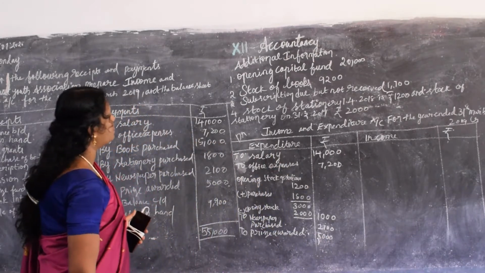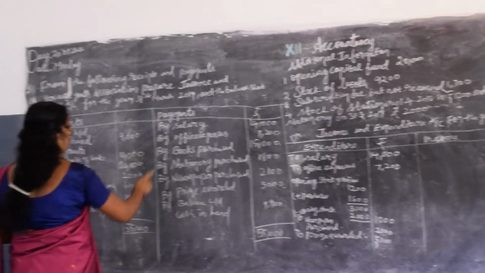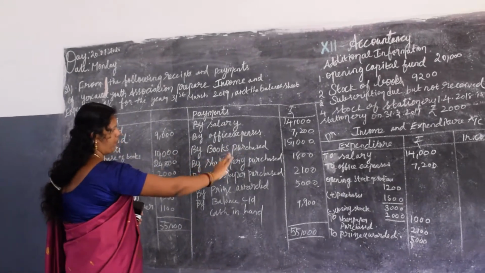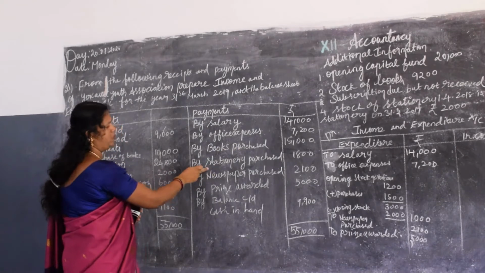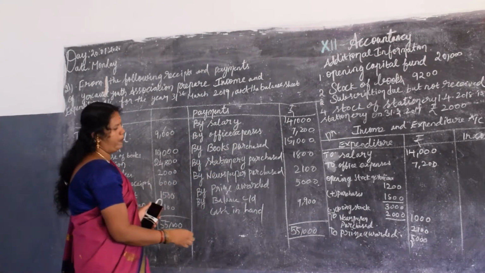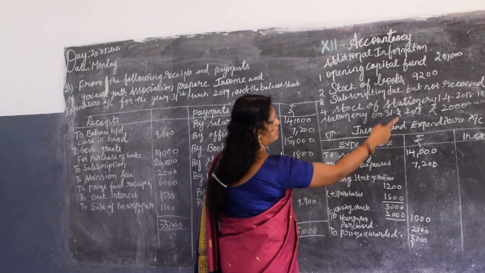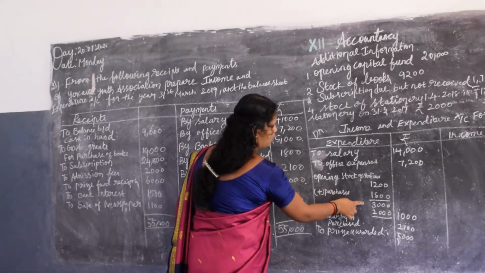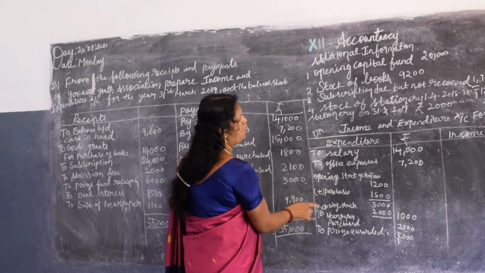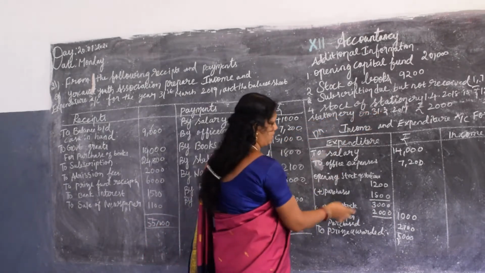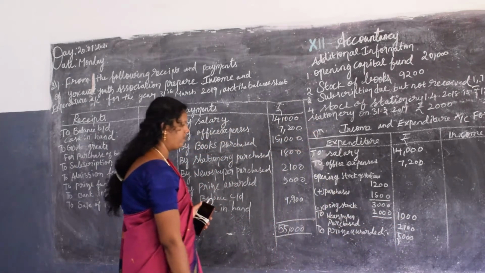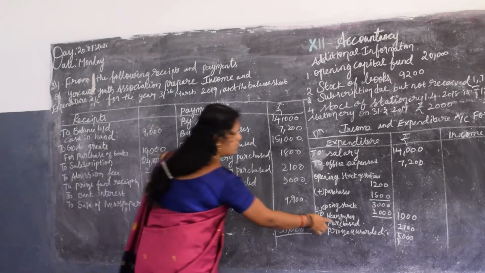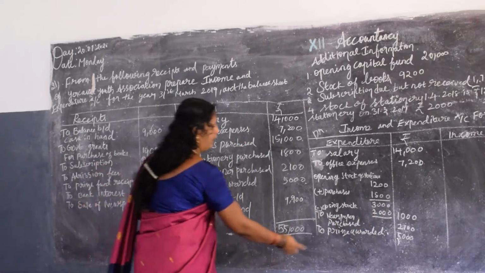Whether we have any adjustments? Check whether we have paid by salary, by office expenses, by books purchase. We should not write books purchase here; we should write it on the asset side. Stationery purchase has an adjustment: the opening stock of stationery is 1200 plus purchases made during the year 1800, which you add. That gives 3000. From this you deduct the closing stock of 2000, which gives 1000. The next is newspaper purchase, 2100, and prize awarded, 5000.